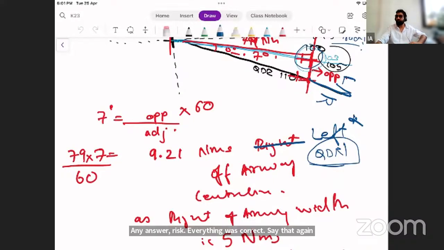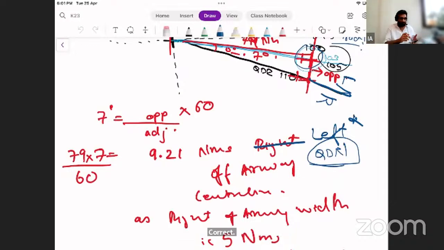Maybe a slip of the tongue. Say that again. Let me hear that again. So QDR is aircraft flying from the station. Correct. And QDM is aircraft flying to the station. Correct. This is correct.